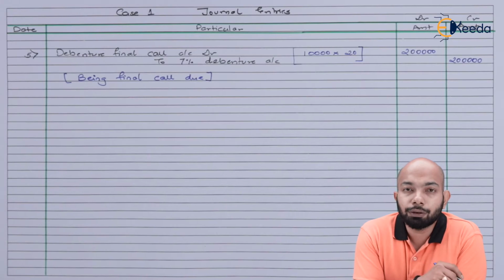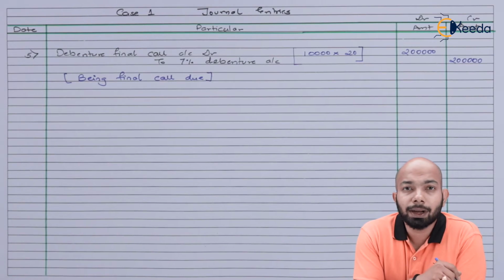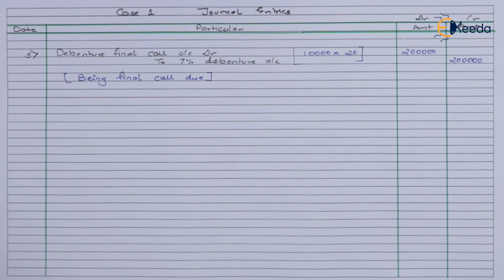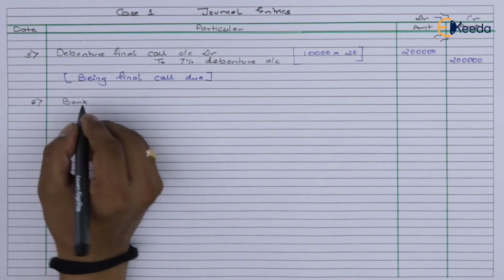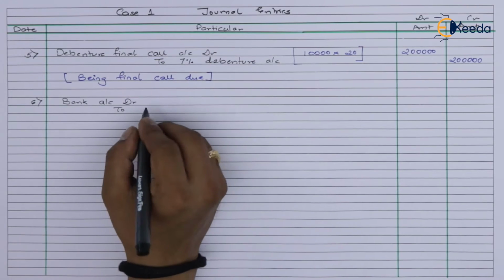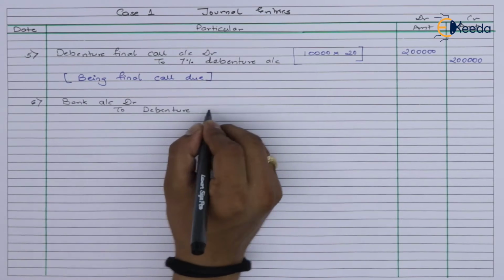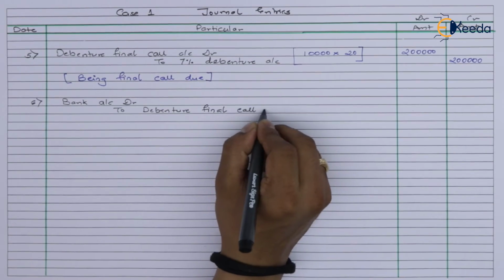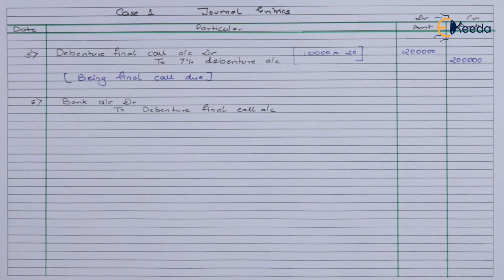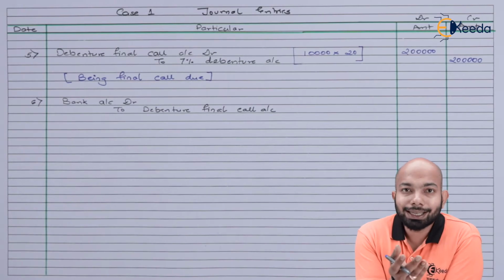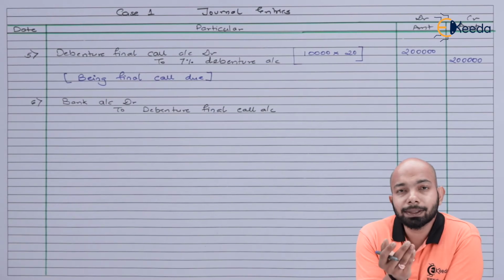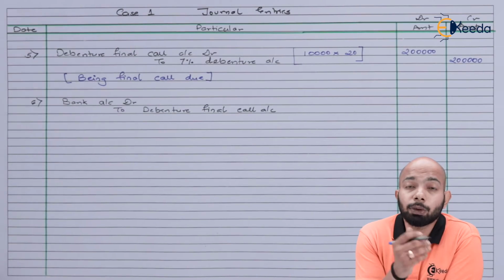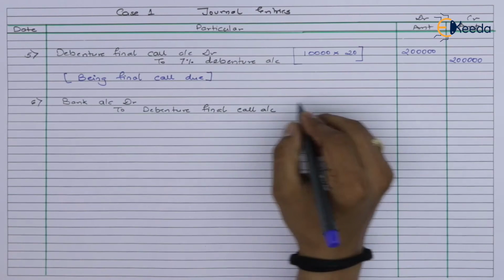The next entry will refer to receipt on final call. So let's pass that entry. Now, as there are no calls in arrears mentioned in the question, we assume that the whole amount of 2 lakh has been received here. Let's mention it and then we'll pass the narration down there.